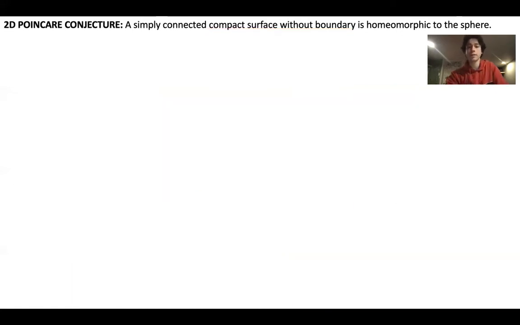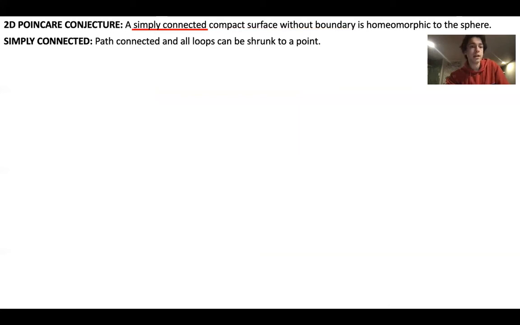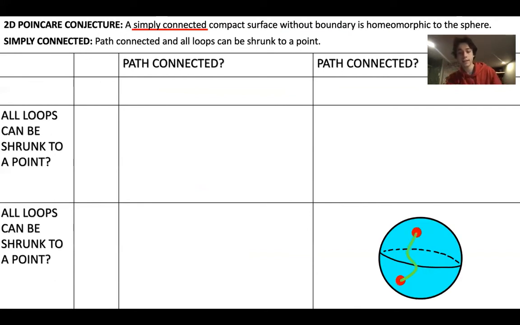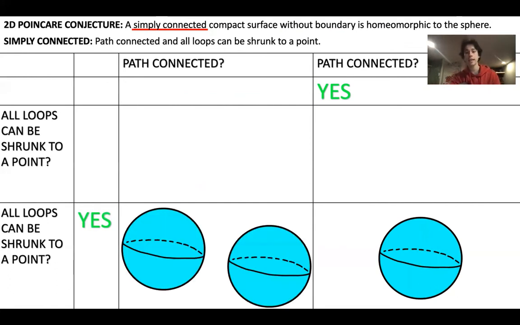Moving on, what does it mean to be simply connected? That means path connected and all loops can be shrunk to a point. Once again, let's look at some examples. If you look at a sphere, yes, you can connect any 2 points with a path in the sphere, so it is path connected. And also any loop on the surface of the sphere can be shrunk to a point, so it also has this property. If you were to take the disjoint union of 2 spheres, yes, every loop can be shrunk to a point, but it's lost its path connectivity.